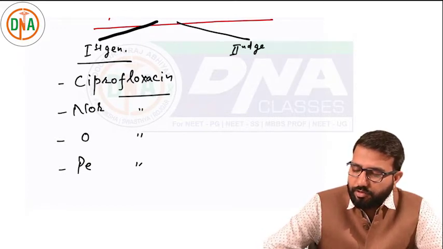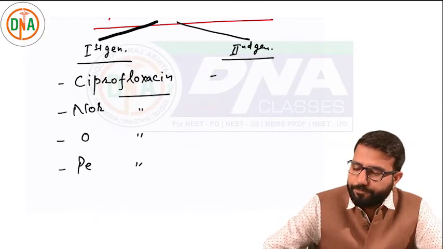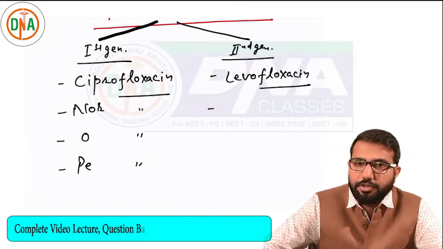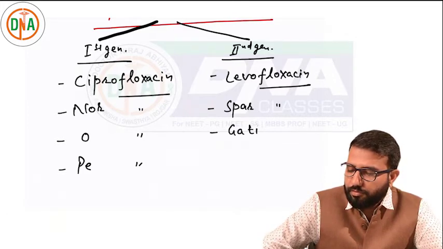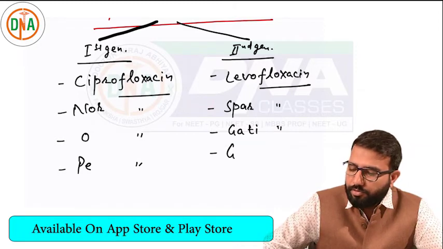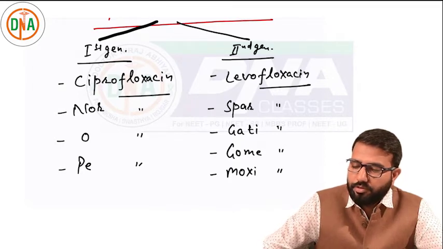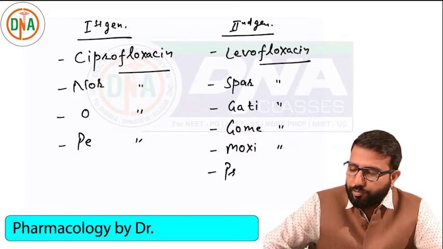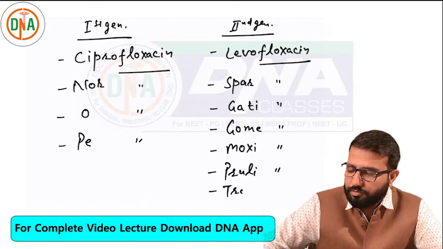And second generation fluoroquinolones are the rest of the drugs like levofloxacin, sparfloxacin, gatifloxacin, gemifloxacin, moxifloxacin, prulifloxacin, trovafloxacin.